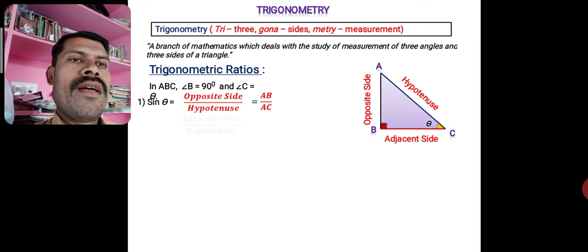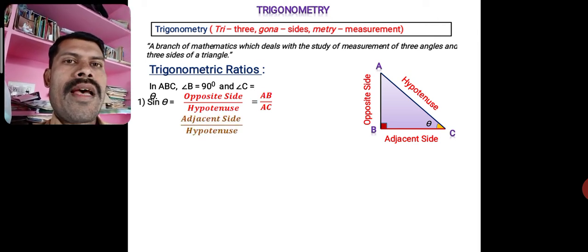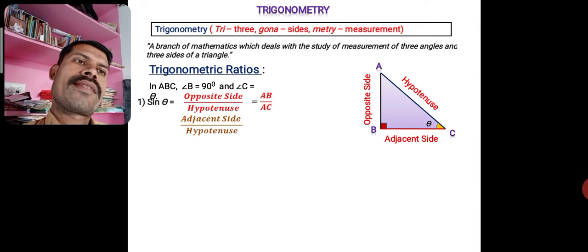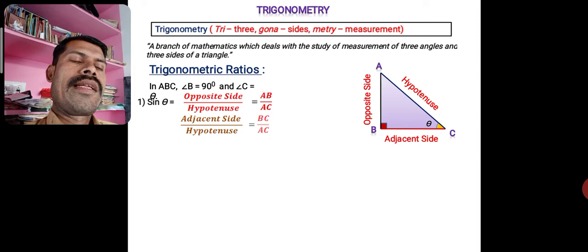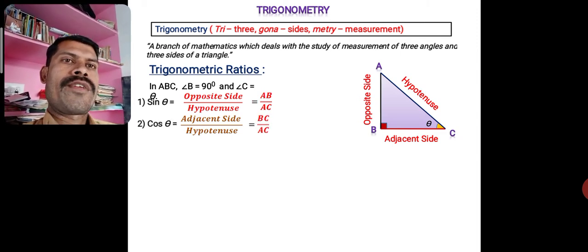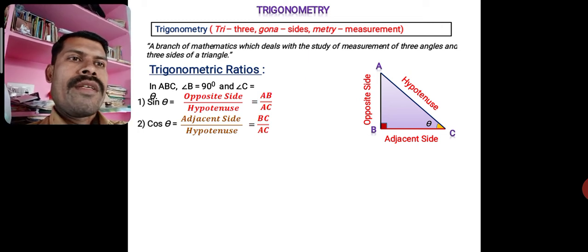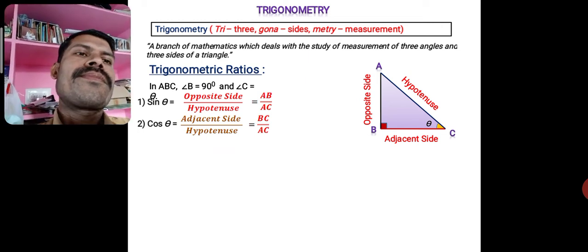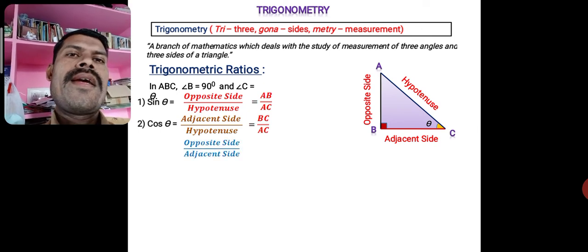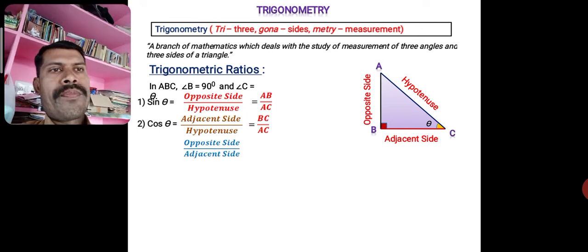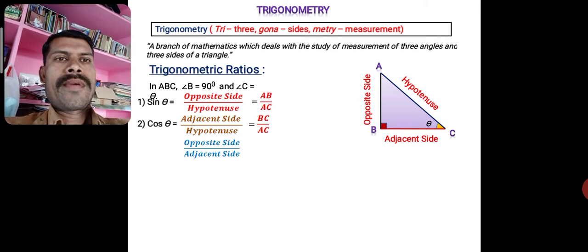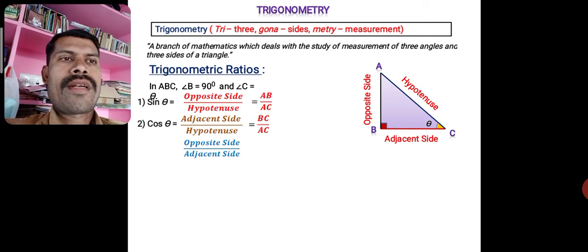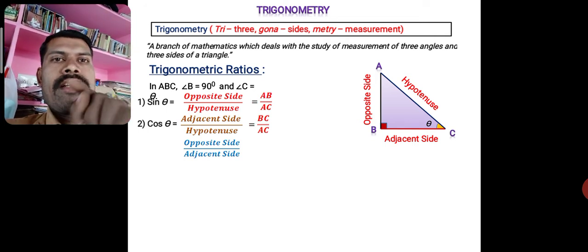Similarly, if we take the adjacent side by hypotenuse, the ratio of the adjacent side to the hypotenuse, that is BC by AC, is named as cos theta, cos of angle theta. It is the second ratio of trigonometry. So the third ratio is, you see, opposite side by adjacent side. This is another ratio. If you go on taking the ratios of this right angle triangle, we get the trigonometric ratios. We are naming those ratios with different names here. That you have to learn.